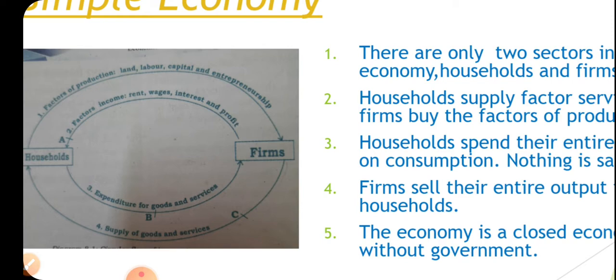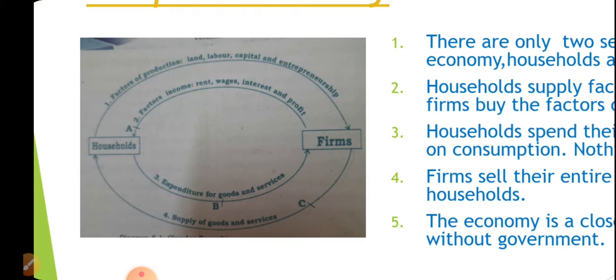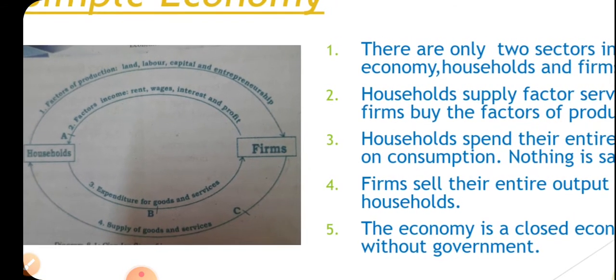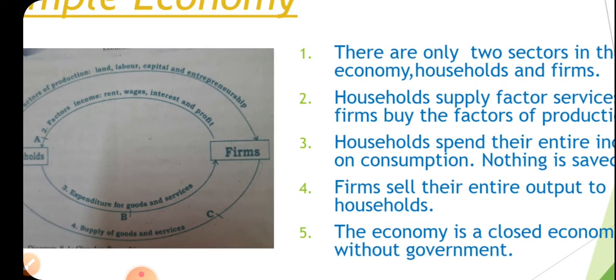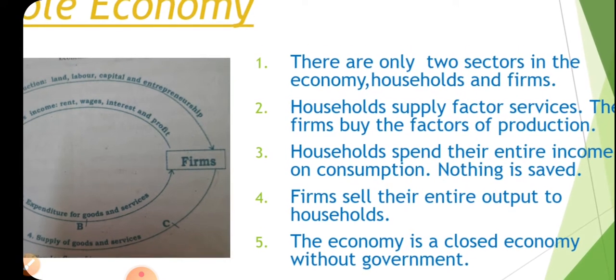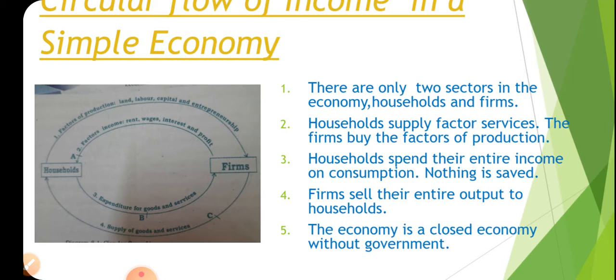Circular flow of income in a simple economy is the circular flow of income of two sectors in the economy, the simple two-sector model based on household sectors and the firms. These are the two sectors, household sector and firms. See the facts. The first one, see the points. There are two sectors in the economy, that is household sector and firms.